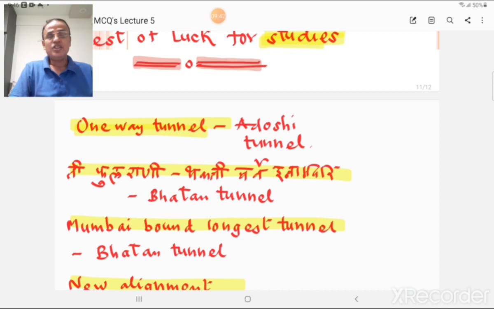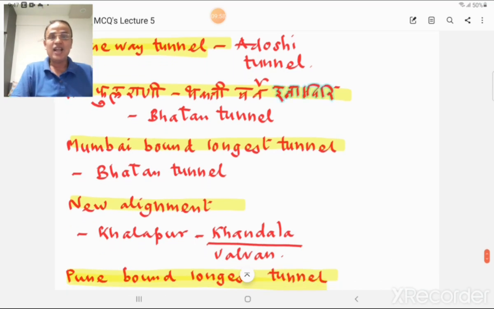And this is additional information I am going to provide you at the end of this lecture. These are generally GK based questions on tunnels. The one-way tunnel in Mumbai-Pune Expressway is the Adoshi Tunnel. Actress Bhakti Barve Inamdar died near the Bhatan Tunnel. The Mumbai bound longest tunnel is the Bhatan tunnel and the length is approximately 1 kilometer.